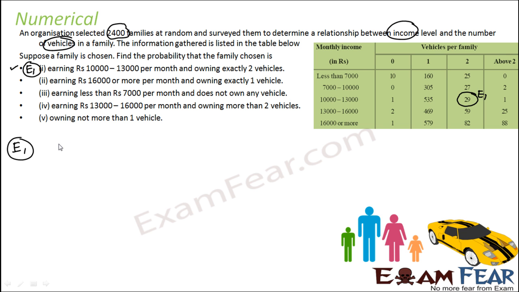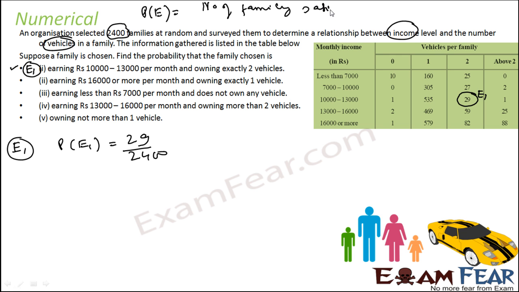Correct? So probability of E1 is what? The sample space where E1 occurred is 29 by total number of families, that is 2400. So probability of E is nothing but number of families satisfying E by total number of families. And total number of families in this question will be 2400 always. So number of families satisfying this condition E1 is 39. So we got this as the answer. Let's mark this as E2.